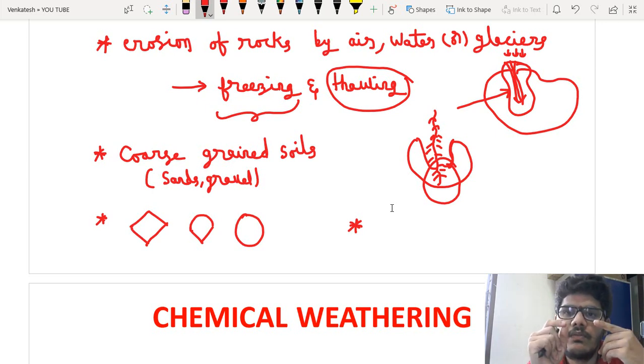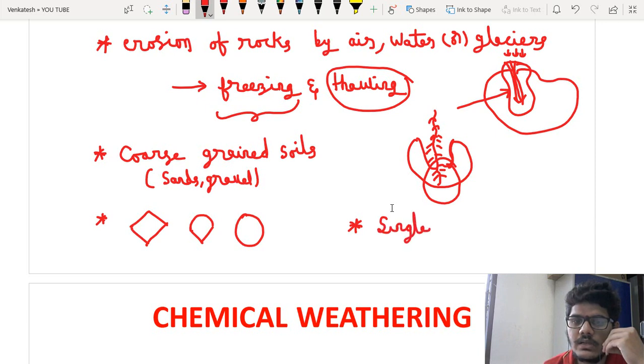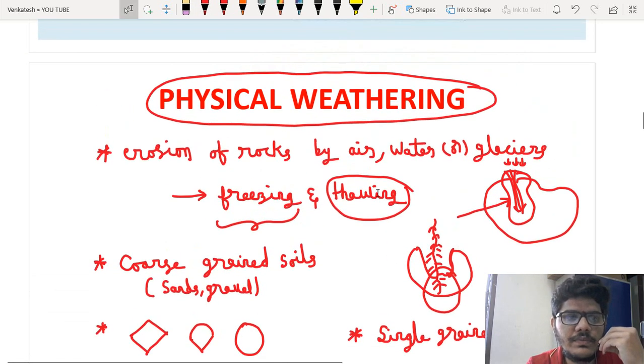That means from one particle to another particle there will not be any force between them. That is why these tend to have a single grained structure. We will be discussing these structures in detail in soil structures and clay mineralogy. So this is about physical weathering.